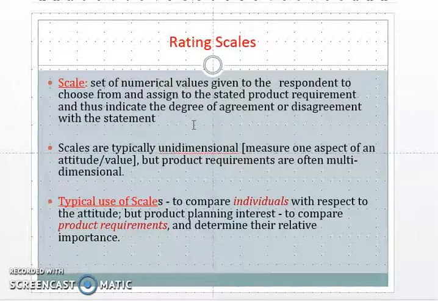In this, there is a scale to capture the perception of the customers. It is based on a 1 to 5 scale, from low, medium, very good, to exceptional. These five types of scale can be used to identify the need.